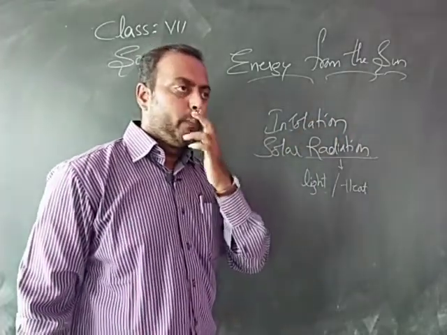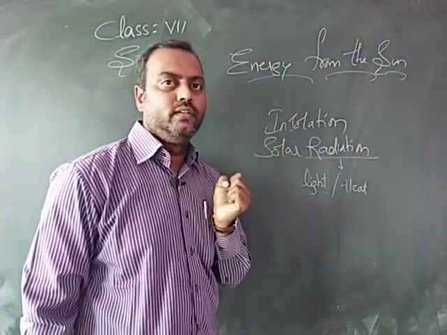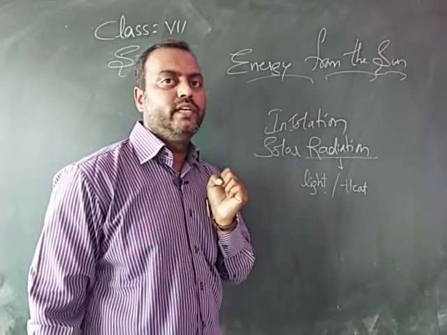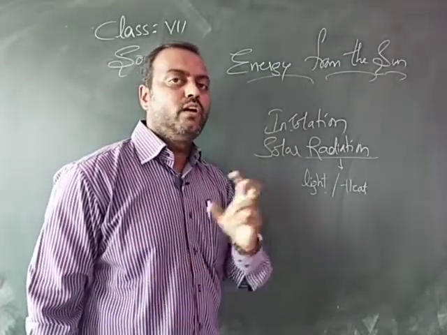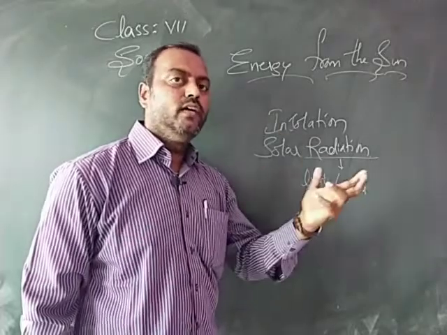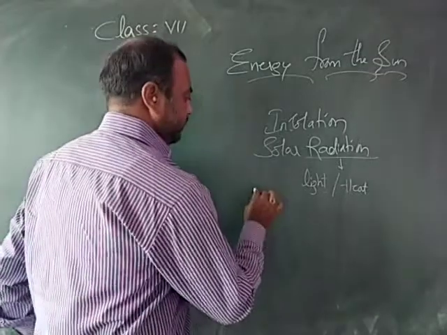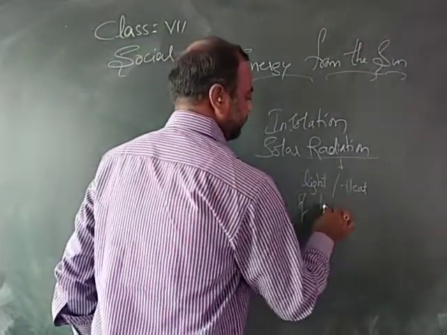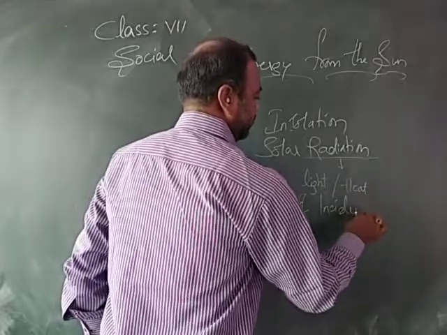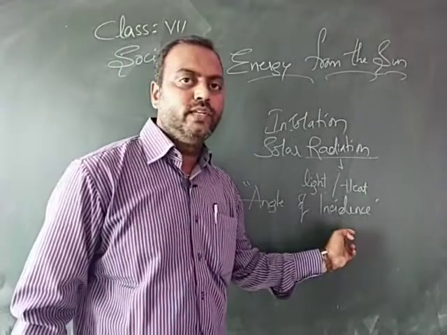Later we tried to understand that the amount of energy received from the sun, if it is 100 units at the equator, the same is not at the Tropic of Capricorn and the Tropic of Cancer or at the poles. It keeps on decreasing. The reason for this we have understood under angle of incidence. Are you clear with the concept of angle of incidence?